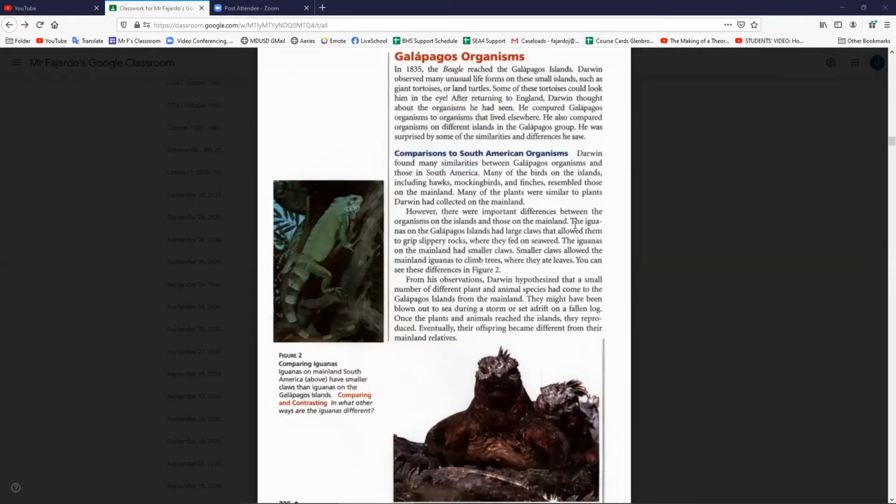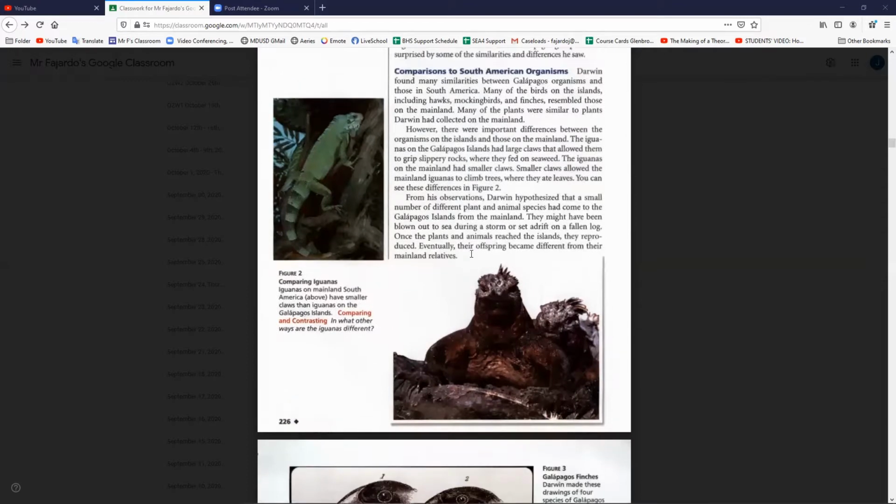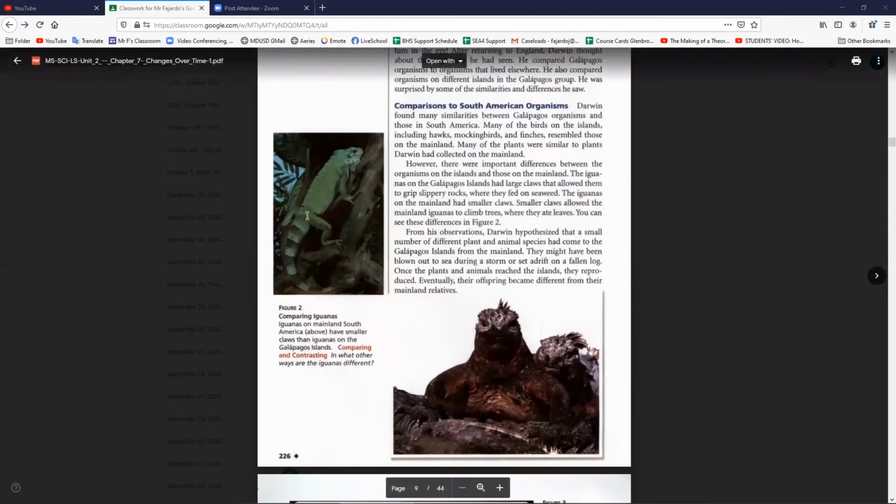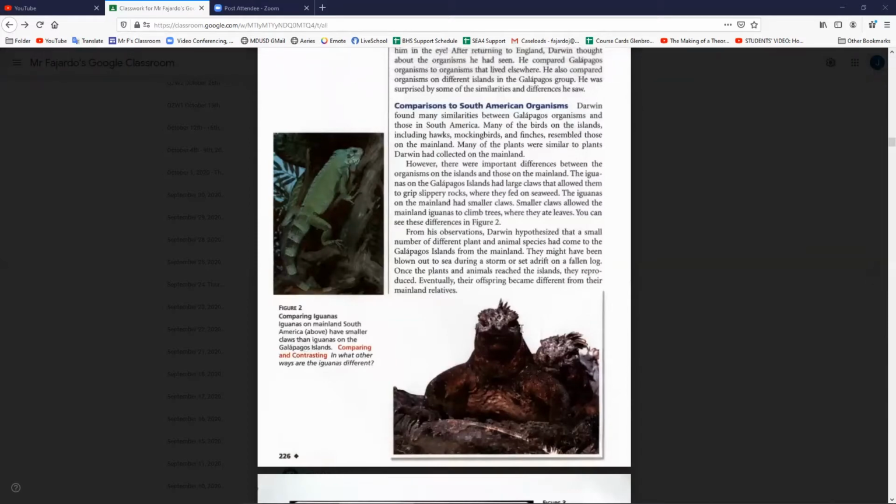The iguanas on the Galapagos Islands had large claws that allowed them to grip slippery rocks, where they fed on seaweed. The iguanas on the mainland had smaller claws. Smaller claws allowed the mainland iguanas to climb trees, where they ate leaves. You can see the differences in Figure 2. So here we have a land iguana, and a Galapagos marine iguana.